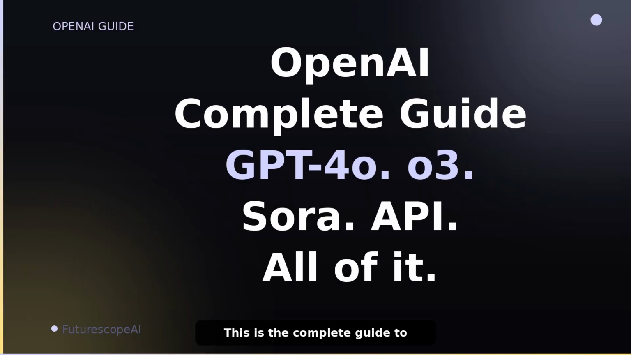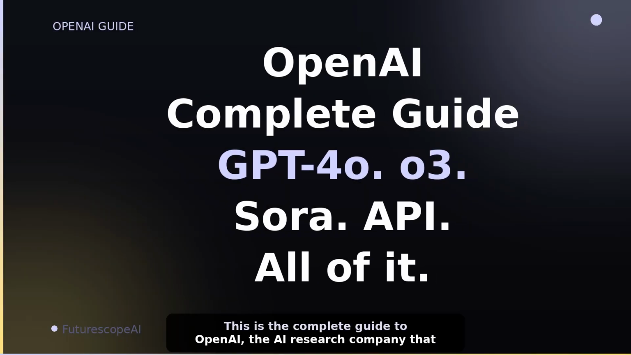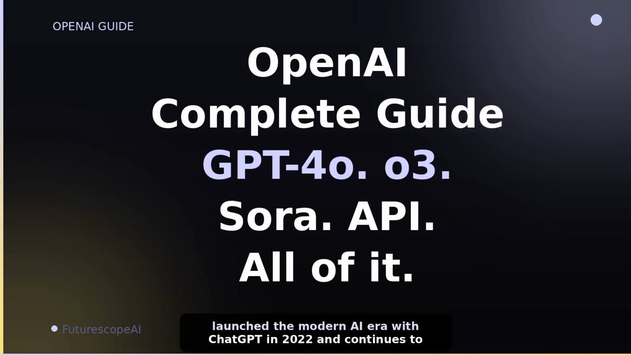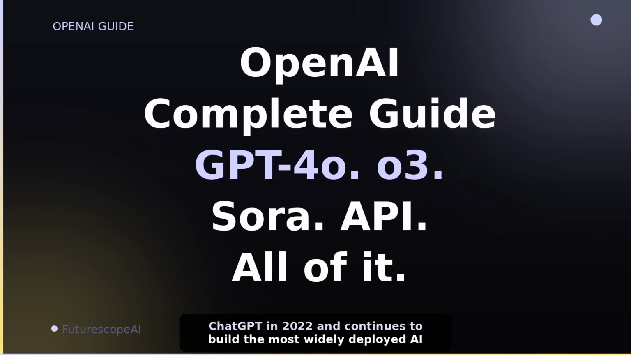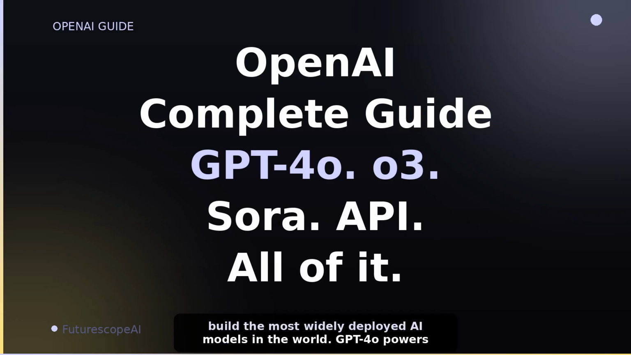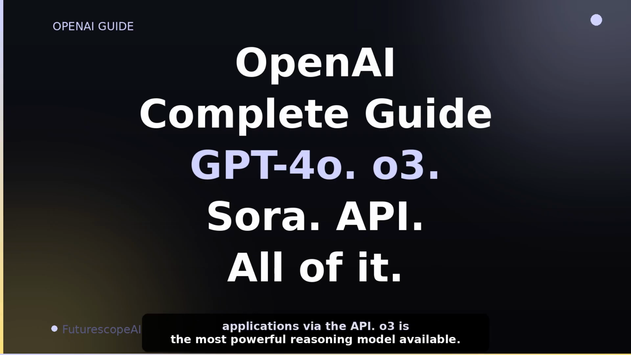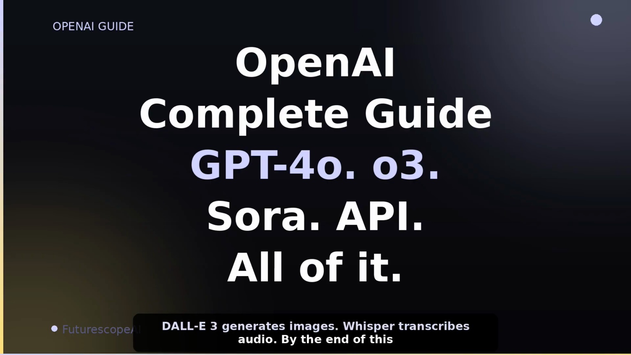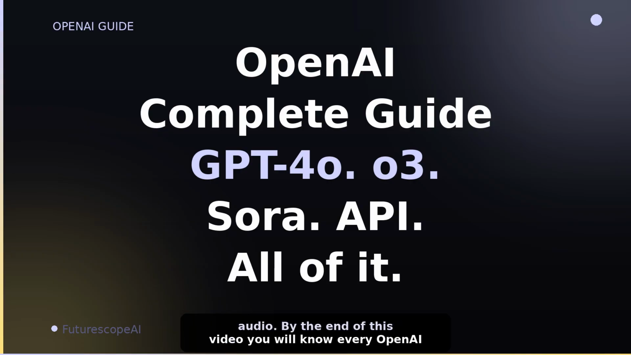This is the complete guide to OpenAI, the AI research company that launched the modern AI era with ChatGPT in 2022 and continues to build the most widely deployed AI models in the world. GPT-4o powers ChatGPT in hundreds of thousands of applications via the API. O3 is the most powerful reasoning model available. Sora generates cinematic video from text. DALL-E 3 generates images. Whisper transcribes audio.